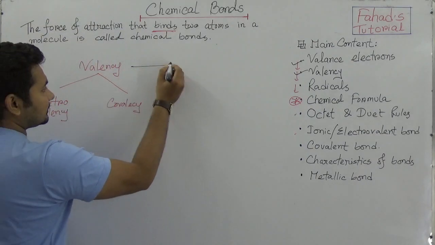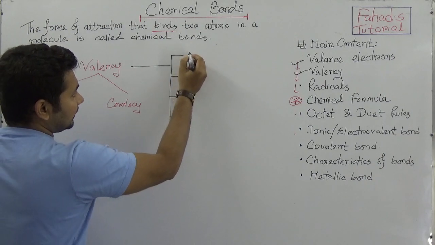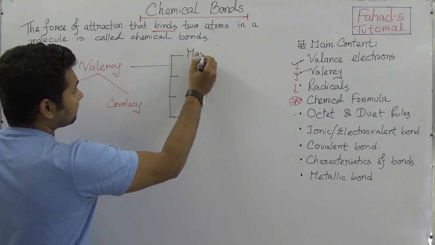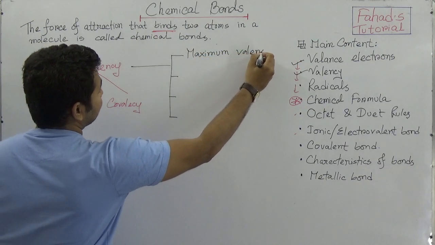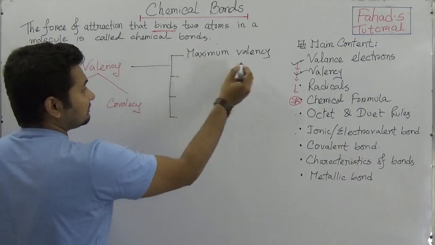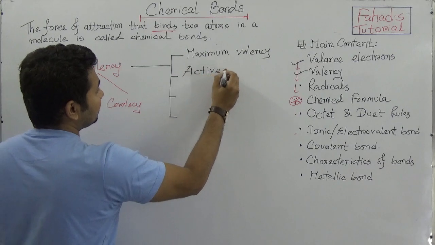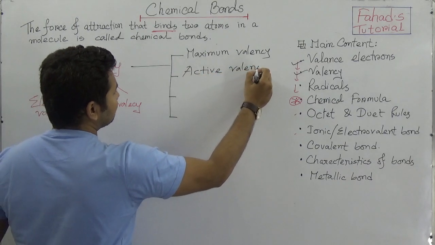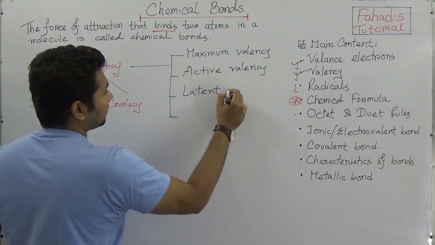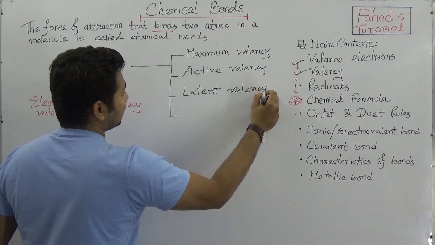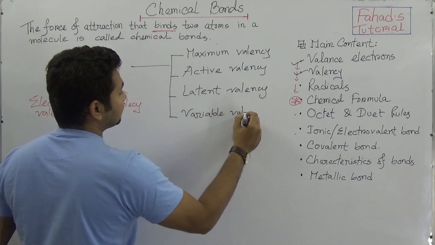Number 1 is maximum valency. This is very important. Then active valency, then latent valency, and then the last one is variable valency.